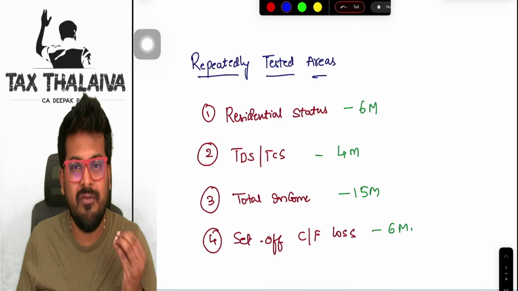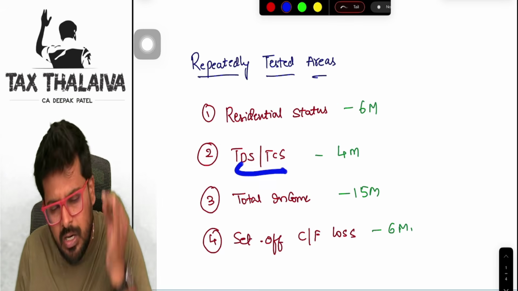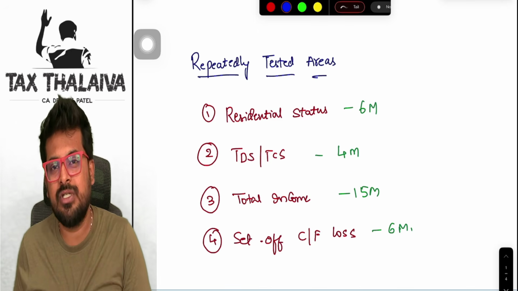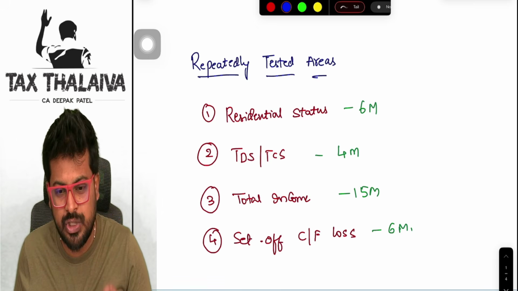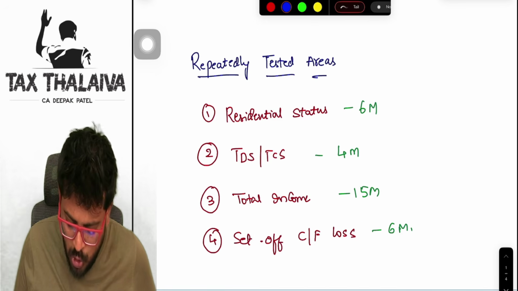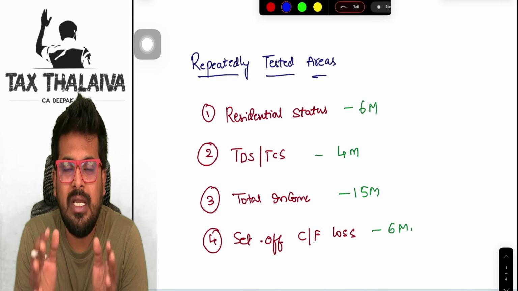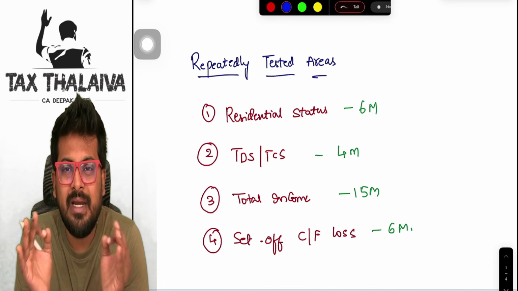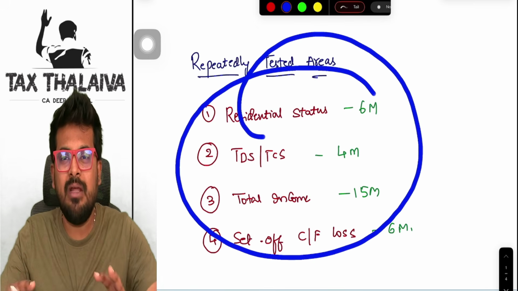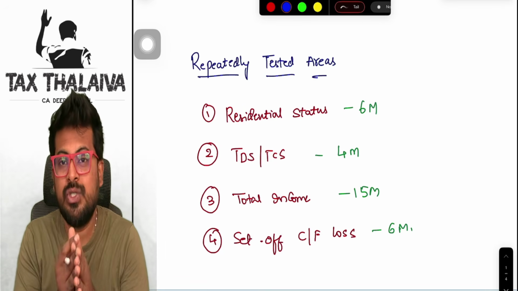At least look at the weightage. Residential status, they test you for 6 marks. TDS, TCS, a definite 4 mark question will come. Total income, you know very well, the first compulsory question comes from total income computation only, and set off and carry forward of losses, 6 marks every attempt they are testing. Almost here itself you can see that you are already covering 25 out of 50 marks of your question paper. Half of the question paper is done, and you can expect what topics are going to be coming.